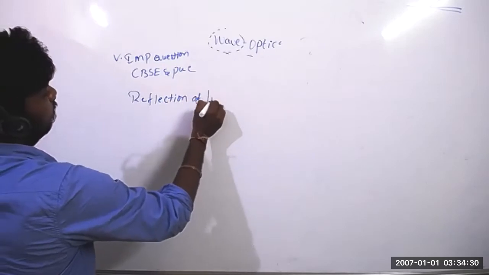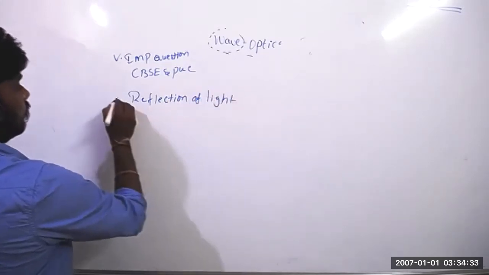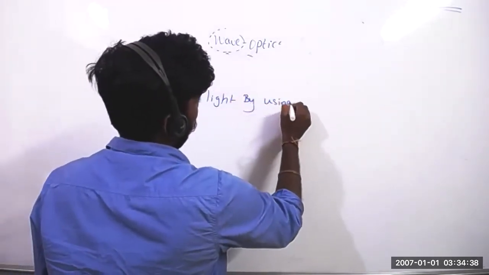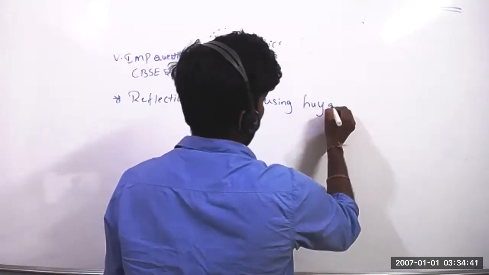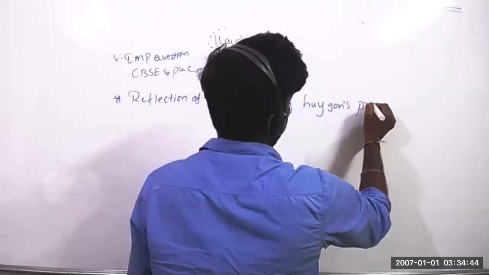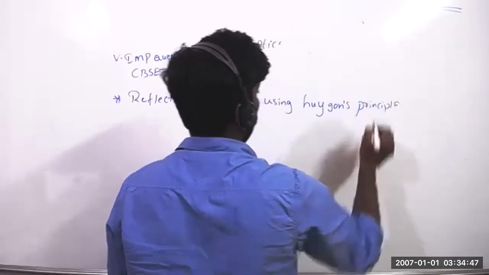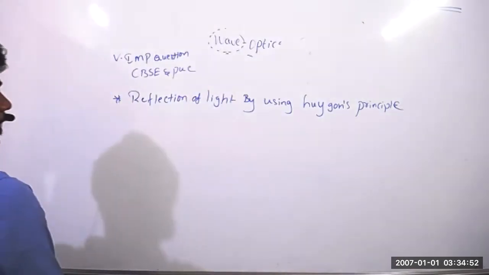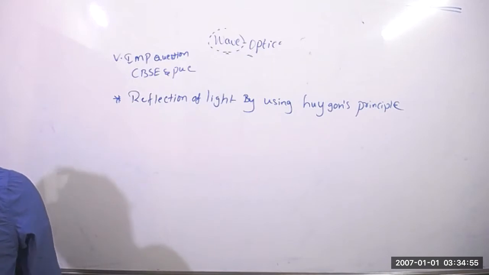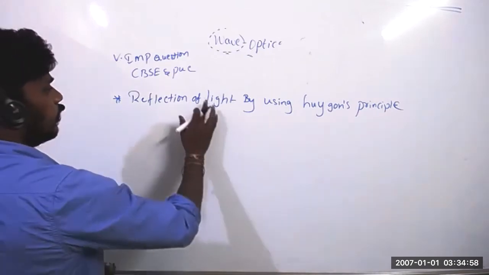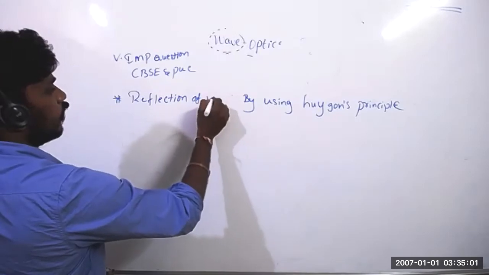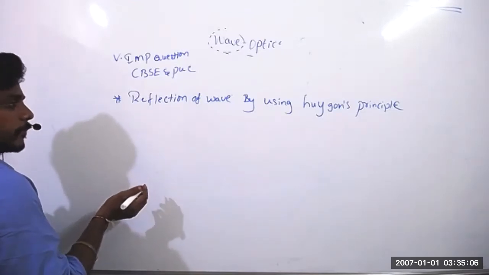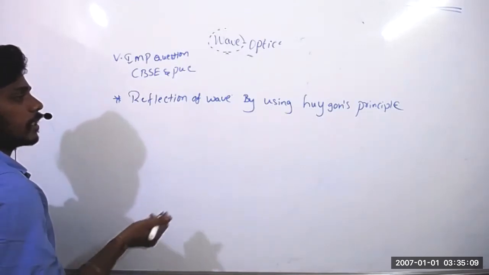Reflection of light by using Huygens principle. Reflection of wave or light, both, right? We are in wave optics. So reflection of light or reflection of wave by using Huygens principle. Let's see.